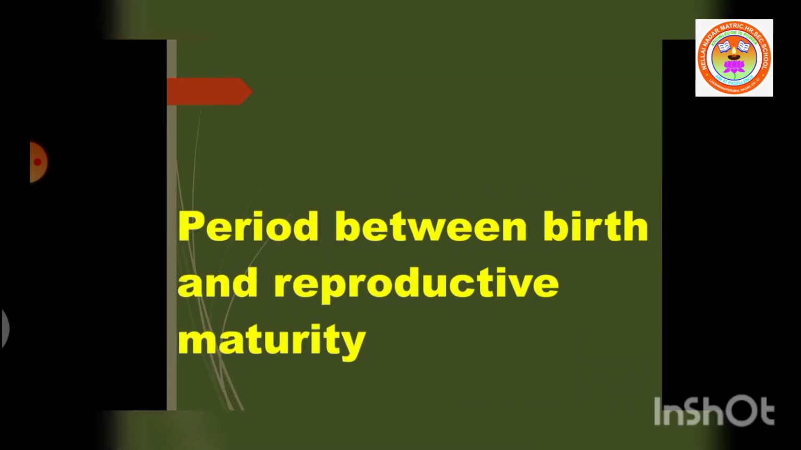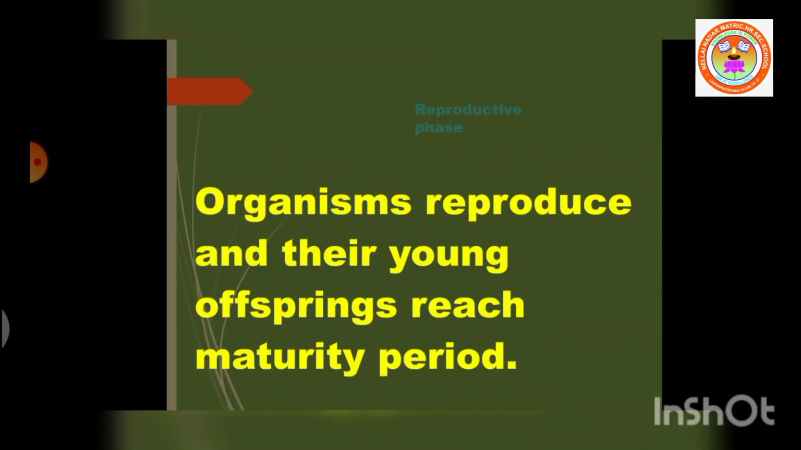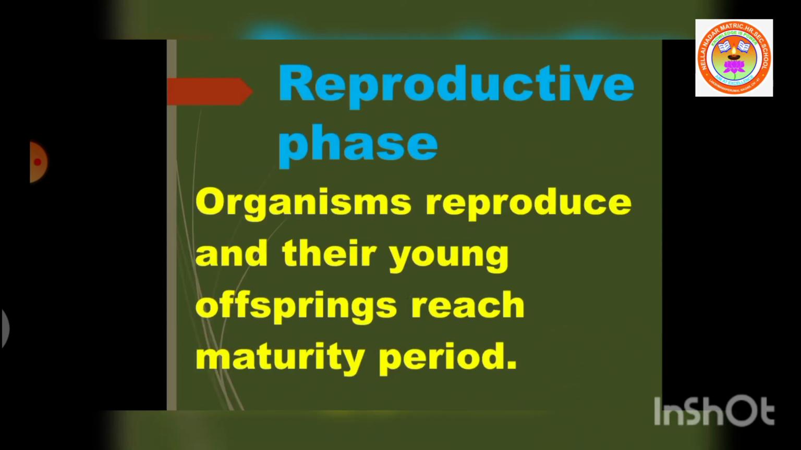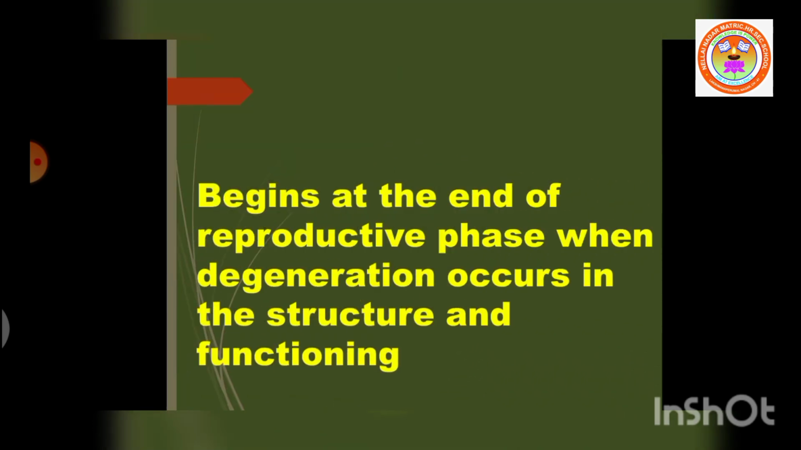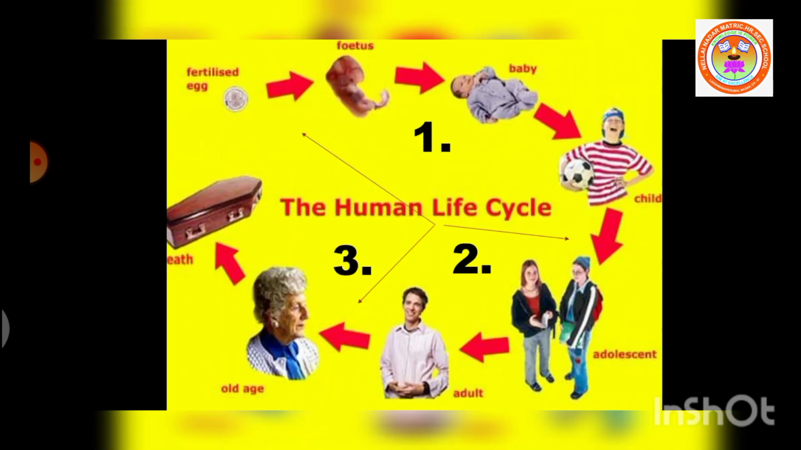Juvenile phase is a period of growth between the birth of an individual up to its reproductive maturity. Reproductive phase is a period in which the organism reproduces and their offspring reach the maturity period. During senescent phase, the reproductive phase comes to an end and degeneration of structure and function begins in an individual. The three phases are shown here as number 1, 2, and 3.